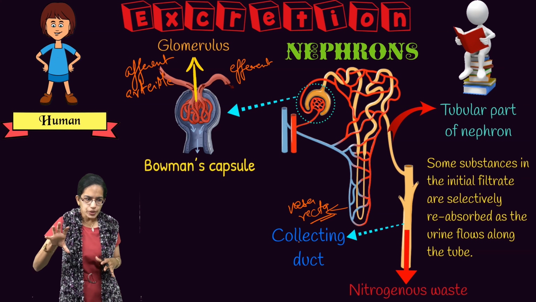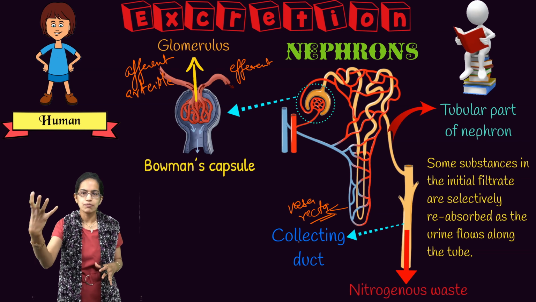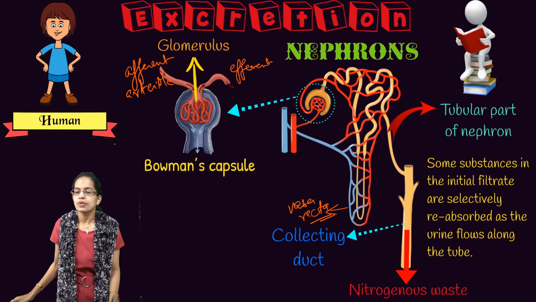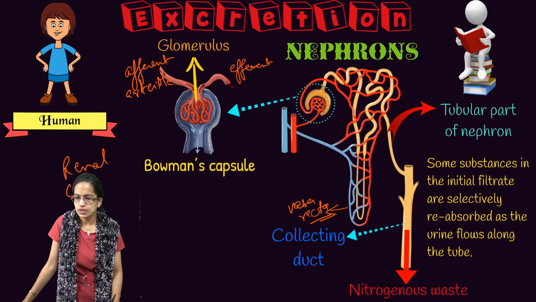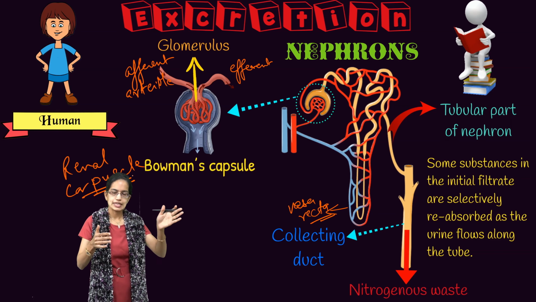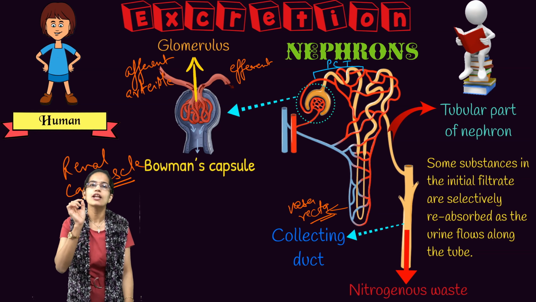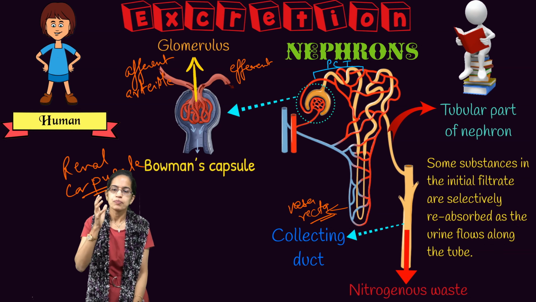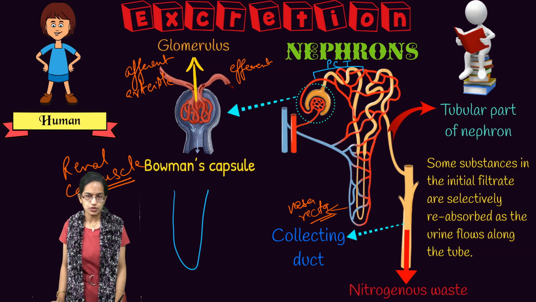Now together, Bowman's capsule and glomerulus, which is the initial part of the nephron, is known as the renal corpuscle. Now, renal corpuscle moves horizontally. This section where it moves horizontally is known as PCT or proximal convoluted tubule, followed by the loop of Henle. So this is the structure of the loop of Henle.